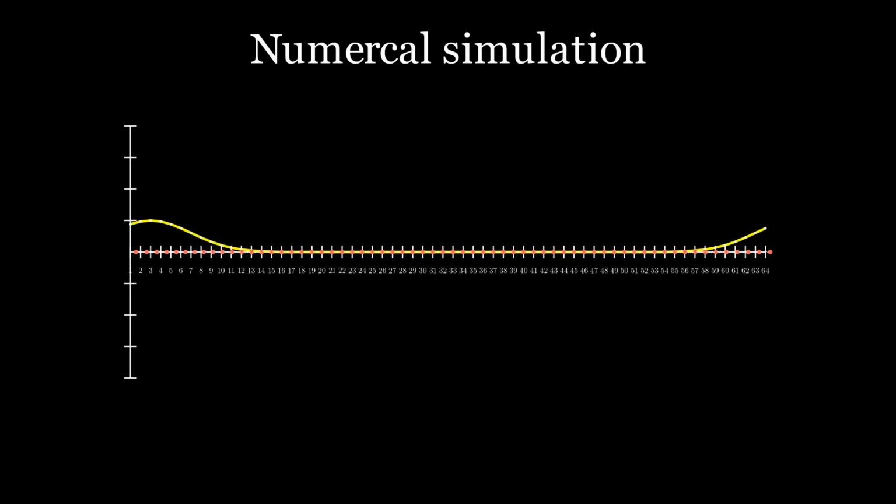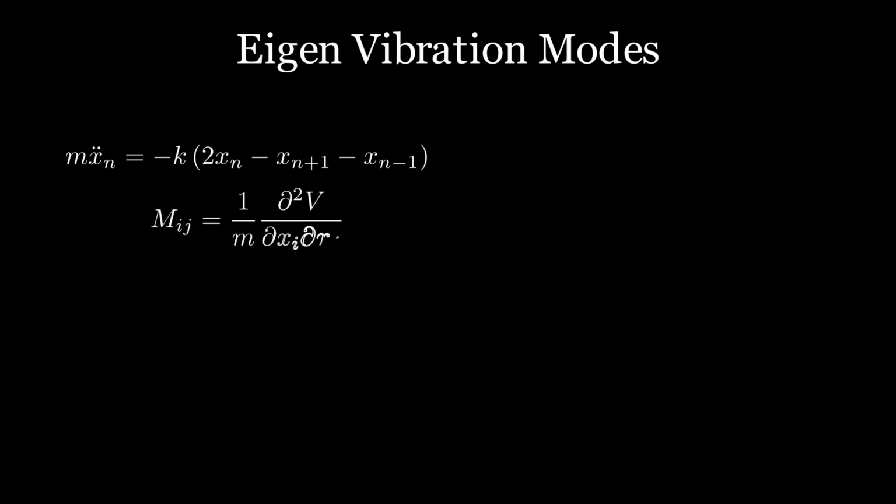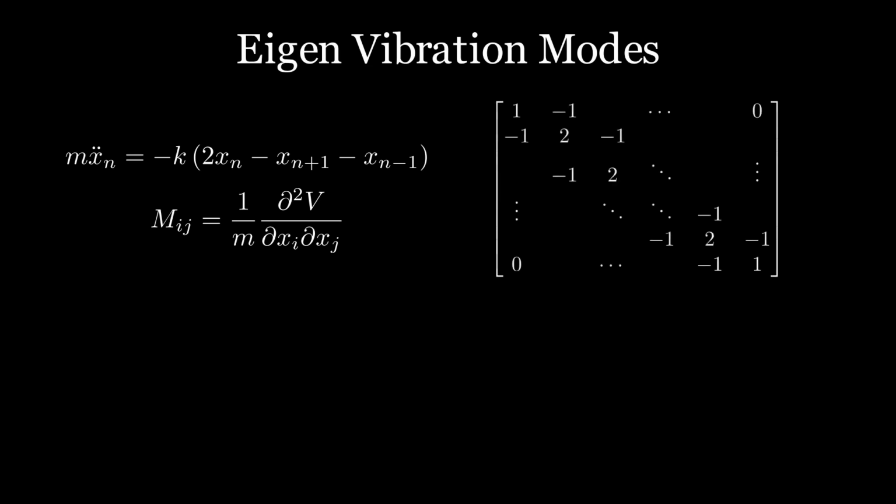Now, let's look at the wave packets traveling in different directions, which often appear as the linear superpositions of waves. The result is this: they ignore each other and propagate. As you can see, we were able to observe many of the properties we learned about waves from the simulation. Next, let's try to analyze the equations directly. For a system connected by springs with a quadratic potential like this, it is useful to find and analyze the eigenvibration modes.